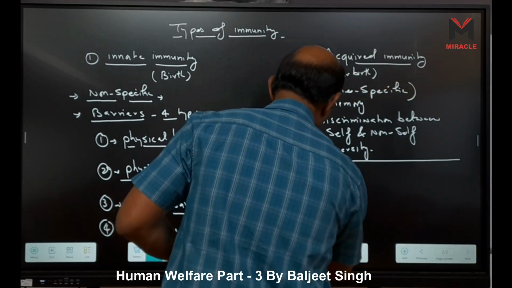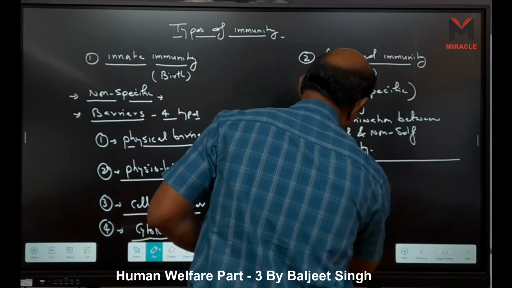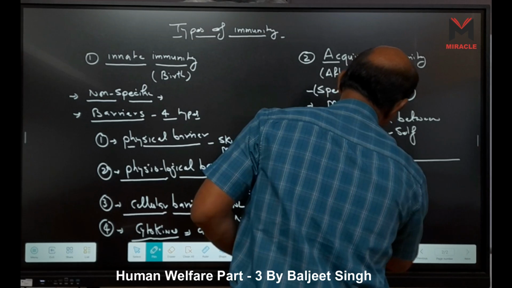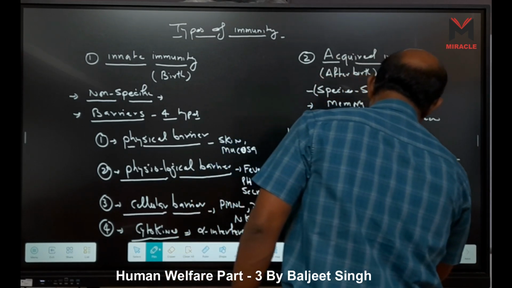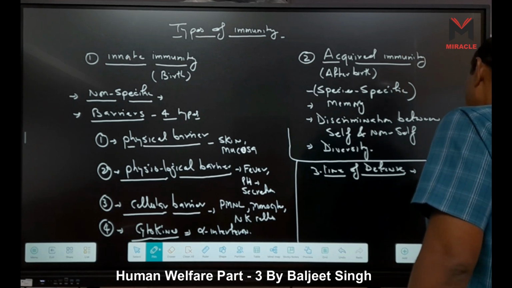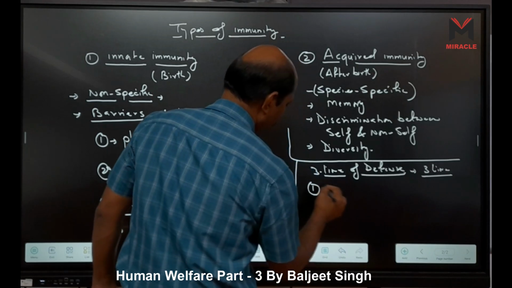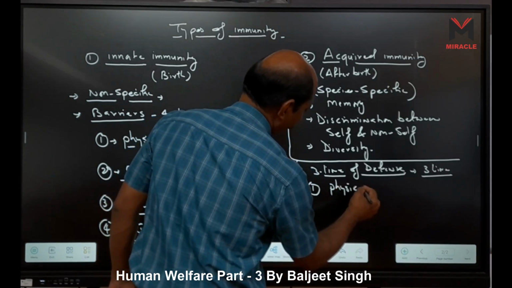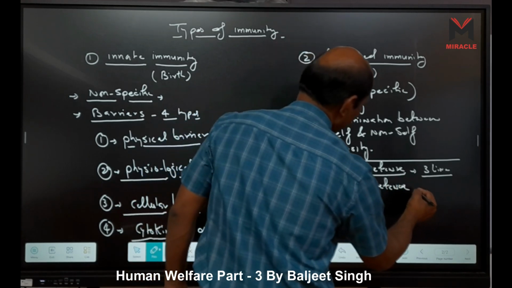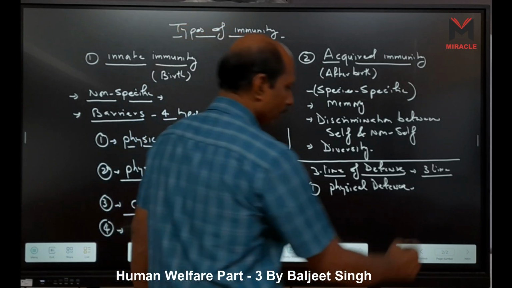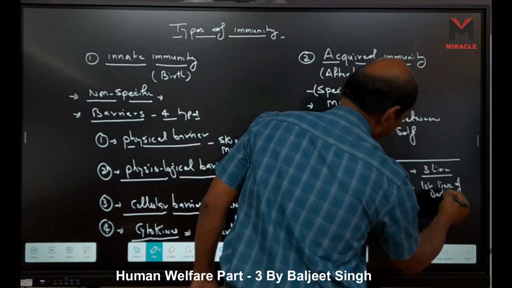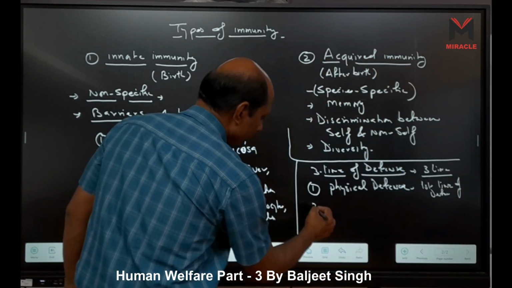When we consider lines of defense, how many lines are there? Three lines. Which one? First is called physical defense. It is also called the first line of defense, right? Second one is our cellular defense.